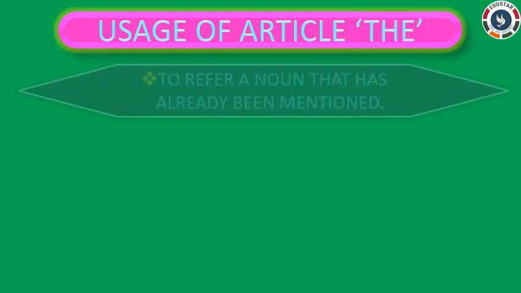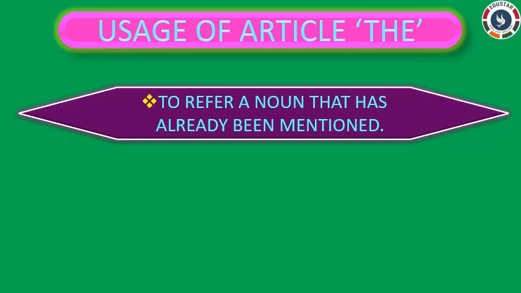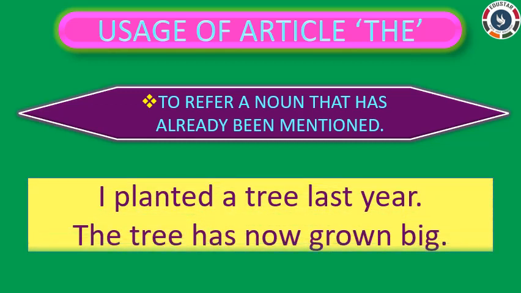Now, let us see the usages of article the point-wise. Point 1. To refer to a noun that has already been mentioned. For example, I planted a tree last year. The tree has now grown big. Here, when I talked about the tree for the first time, I used the article a. But in the second sentence, I used the article the because now you know which tree I am talking about. That is the tree which I had planted.